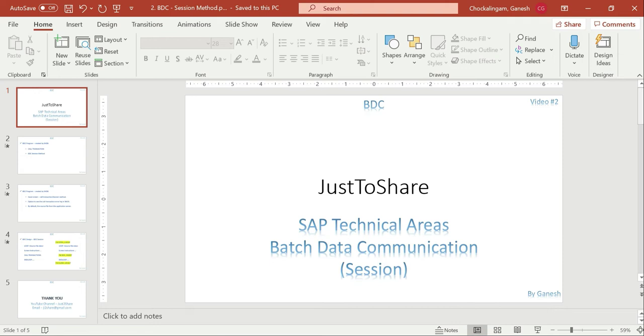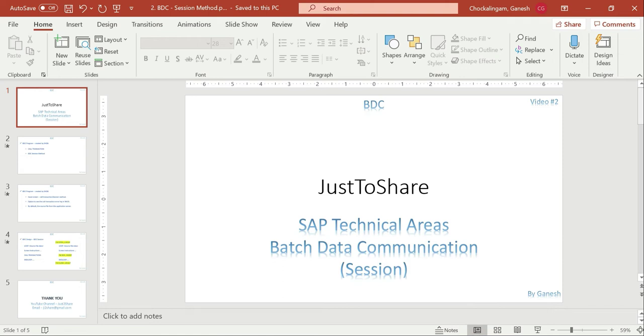You might have seen that there are very few transactions where the transaction updates the data, because we have a lot of transactions and not every transaction updates business data. Some are for reports, and only a few update the data in the backend system. So for most transactions which update data, we have a BAPI, but there are some scenarios where the customer requirement is a little tricky and we are not able to achieve it using the standard BAPIs. If that is the case, we don't have an option and have to go with BDC only.